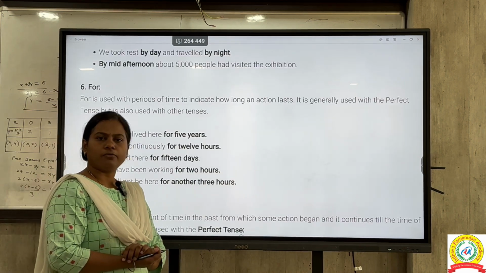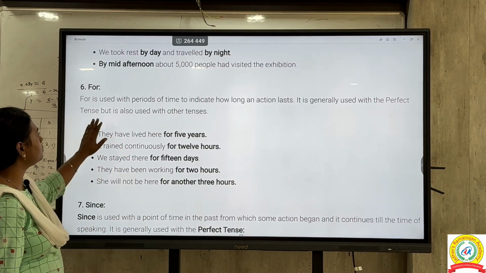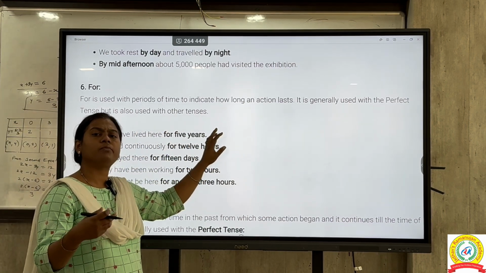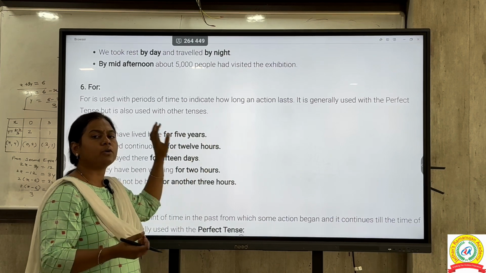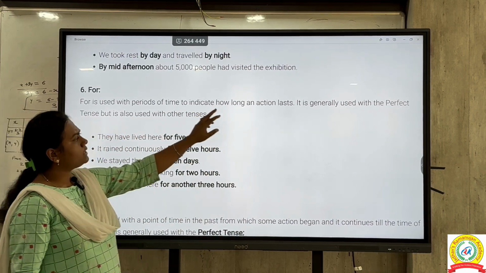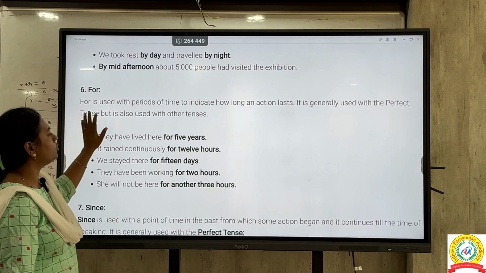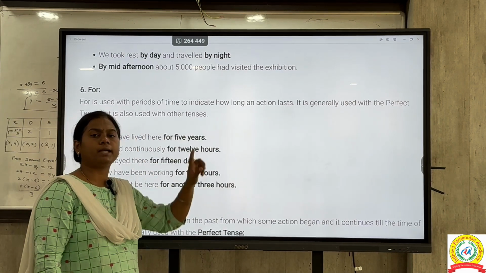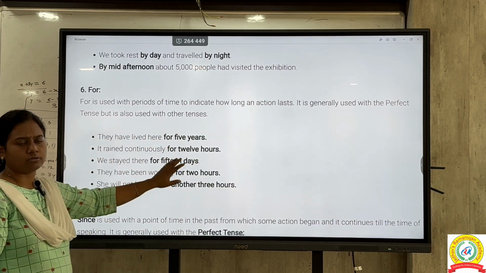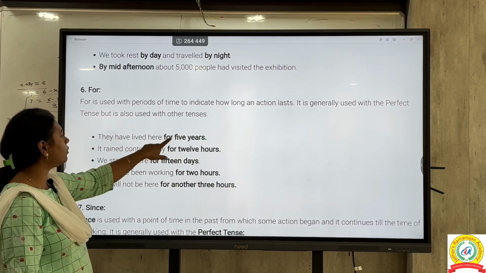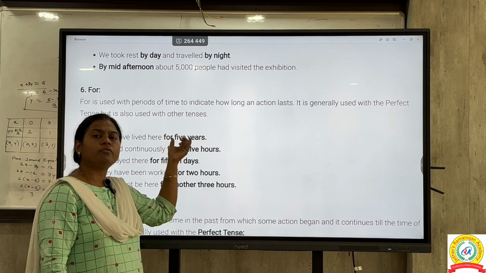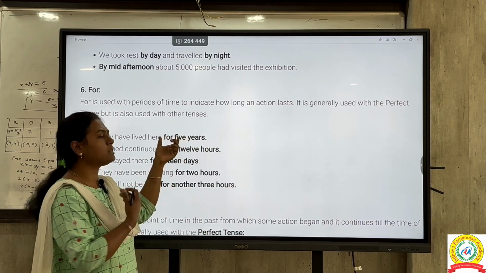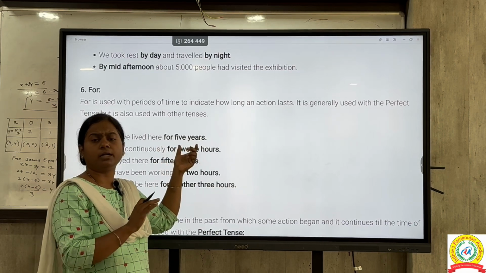Next preposition is for. So what is this for used for? It is used with a period of time to indicate how long an action lasts. Means your action is going on for some time and for that action we write this for. It is generally used with the perfect tense, but you can go for other tenses also. Like here, they have lived here for 5 years. So this is a mention of a time period. For how long was that action happening? The living action was happening for 5 years. That's why we have written for here.